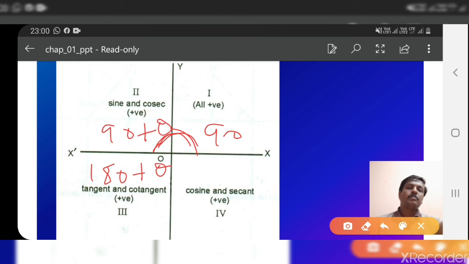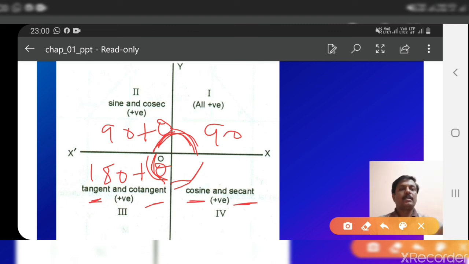If the angle is more than 180, then tan and cot will be positive. Remaining all 4 trigonometric functions are negative. Similarly, here it is 90, 180, then 270. If it is more than 270, then cosine and sec are positive, remaining all are negative.